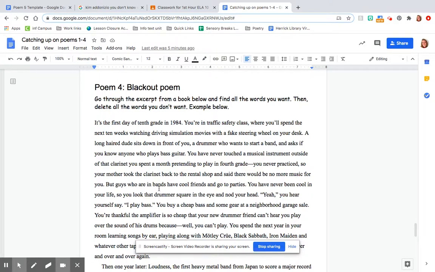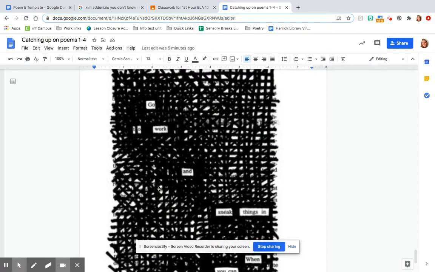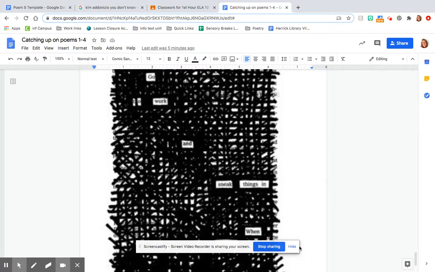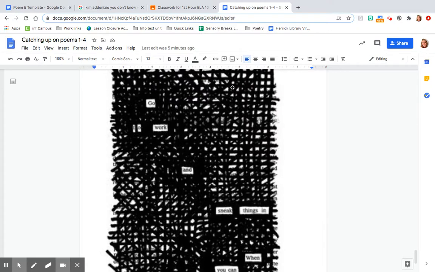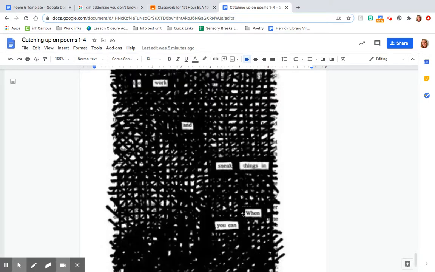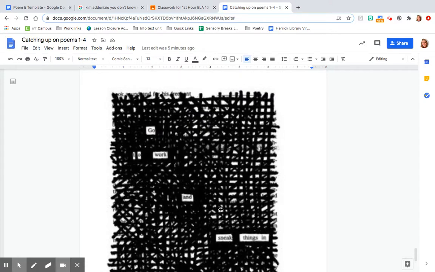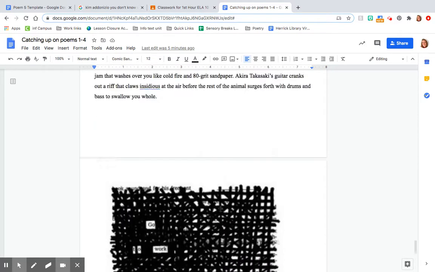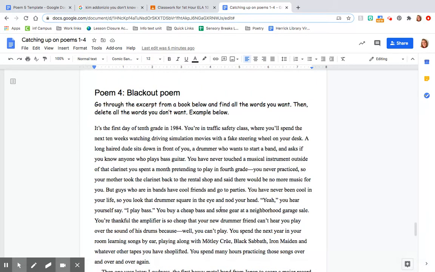This last one is a blackout poem. A blackout poem is actually supposed to look like this, where you take a page from a book or a magazine, and then you use a Sharpie and you cover all the words you don't want, and you get the words you do want. So they took just a few words from a page. If you have a magazine and your parents don't mind you ripping a page out, go ahead and do that, or from a book.